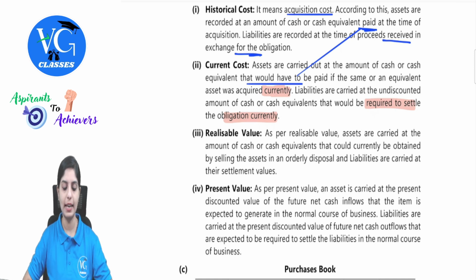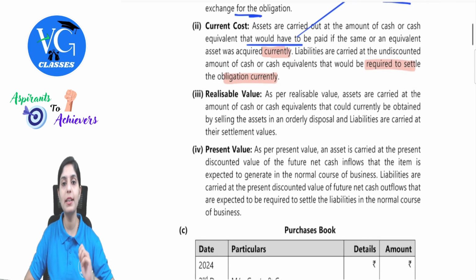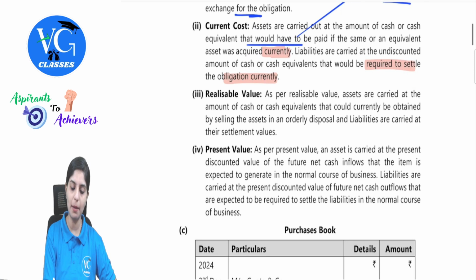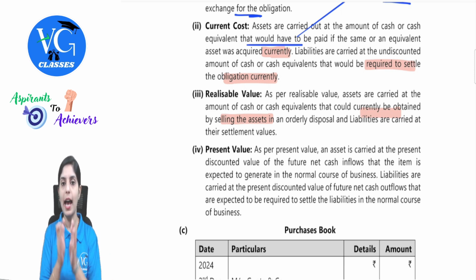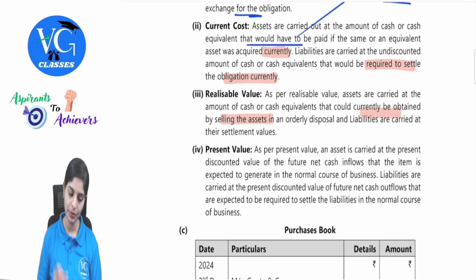Clear with this? Then realizable value. As per realizable value, assets are carried at the amount that could currently be obtained by selling the assets in the normal course of business, that is ordinarily disposable, and liabilities are carried at their settlement values. As on today, if I have to sell the asset, what is the value I am supposed to fetch out of the sale amount? That is called realizable value. Same with respect to liabilities. If I have to settle the liabilities as on the current date, what is the settlement value? Then